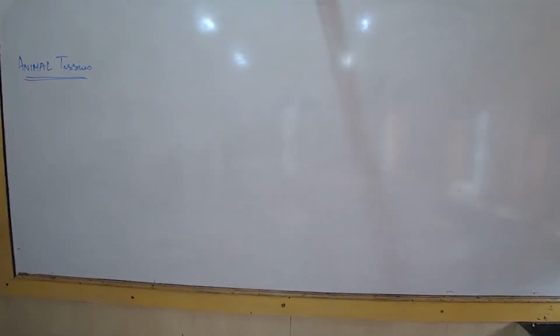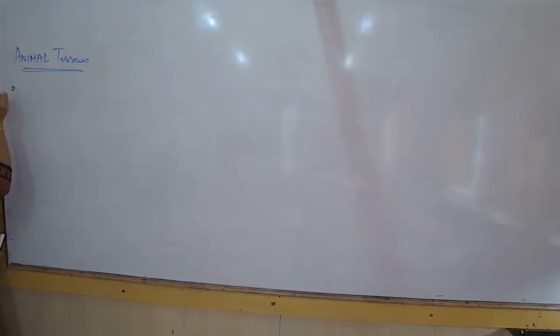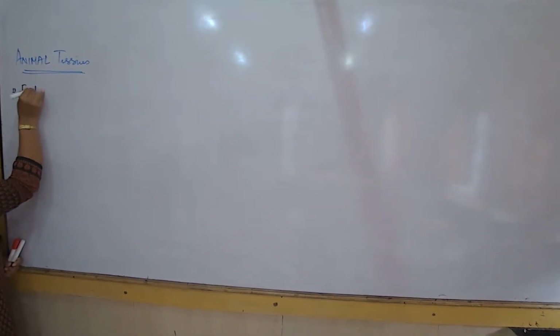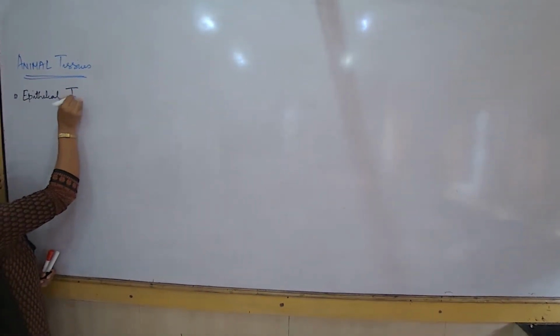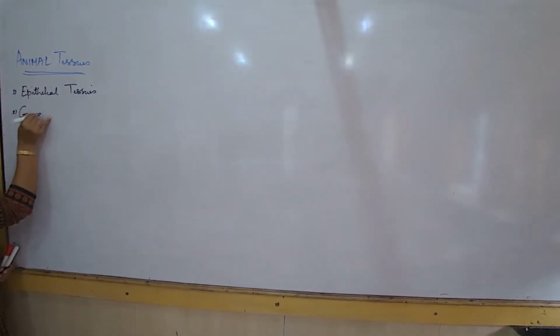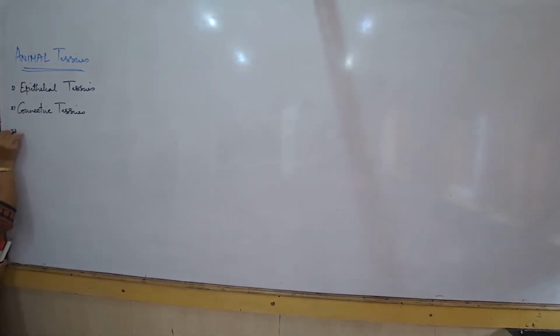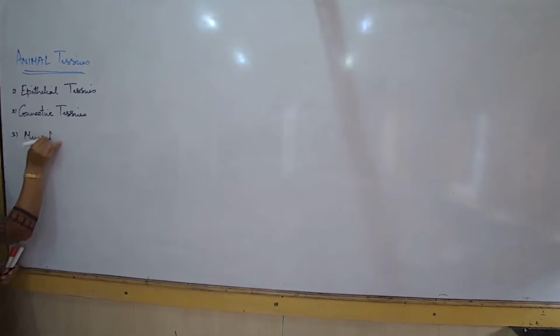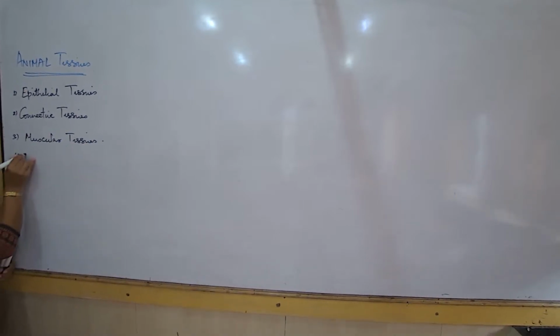Plant tissues, all of it is done. Epidermis as well as stomata, both we have finished. Simple permanent, complex permanent, all we have finished. Today we are going to talk about animal tissues. What are the types of animal tissues we are going to study? 4 types of animal tissues. One would be epithelial tissues. Second would be connective tissues. Third would be muscular tissues, and fourth would be nervous tissues. So these are the 4 types of tissues that we are going to study.